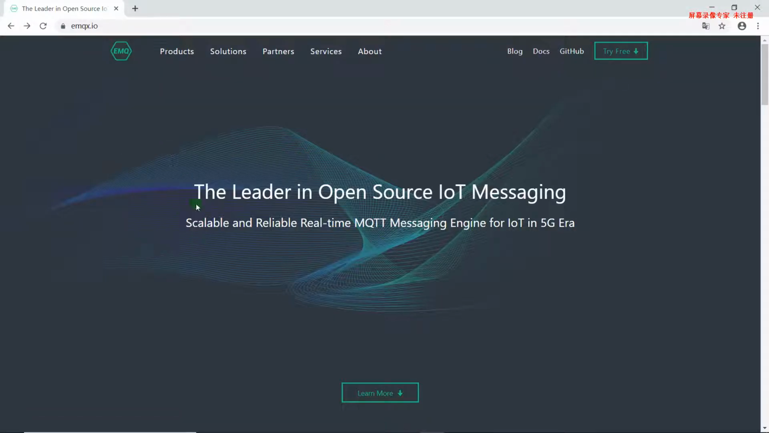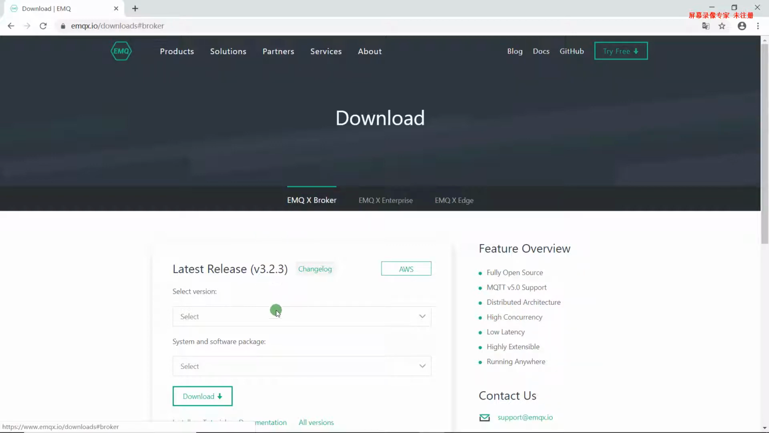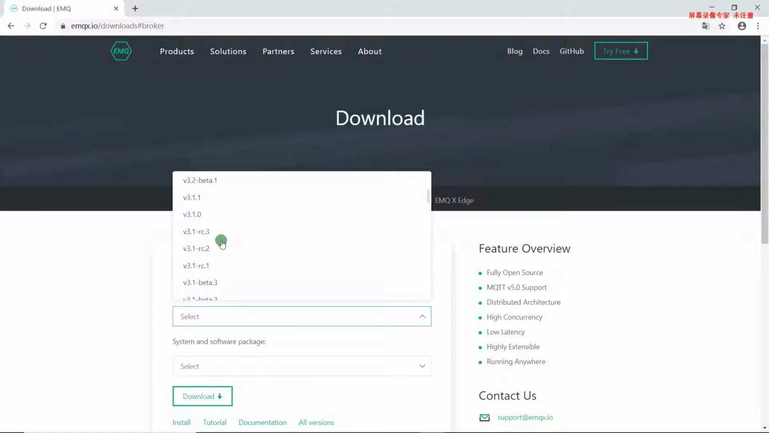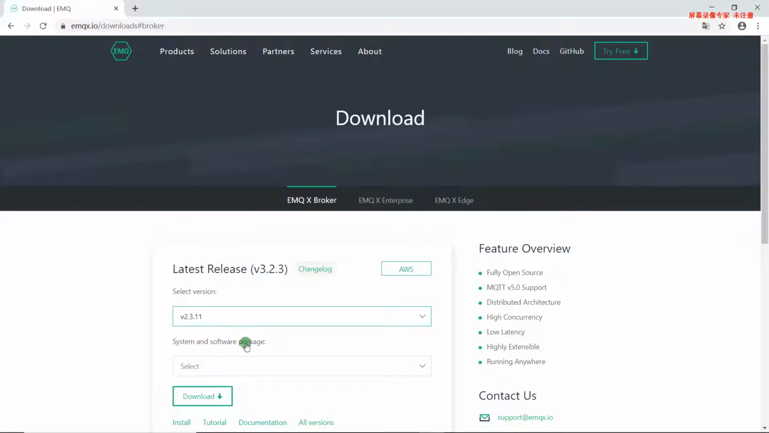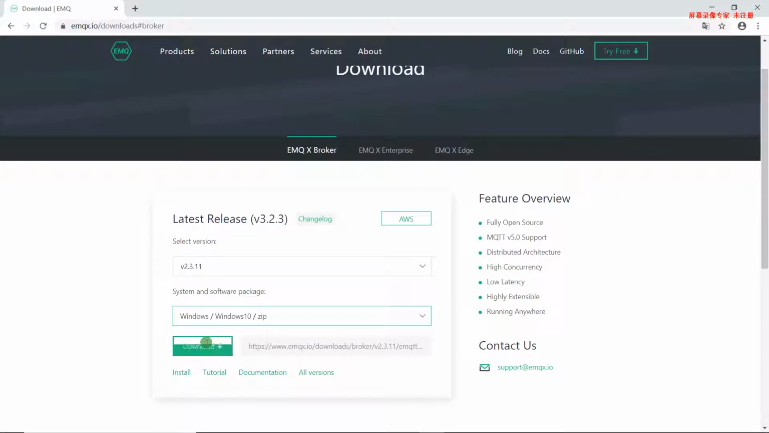So at first, we are going to visit the official website of EMQ, emqx.io, and then click on Try Free. The version of my computer is Windows 10 and 64 bits. Click on EMQ broker and select the version. Here I'm going to select version 2.3.11 and then select your operating system, Windows 10, and then I can download the zip file.